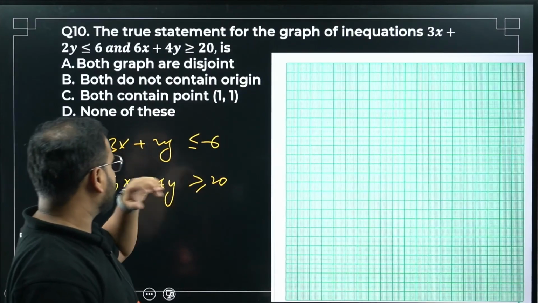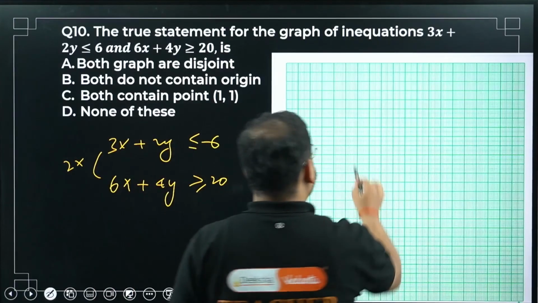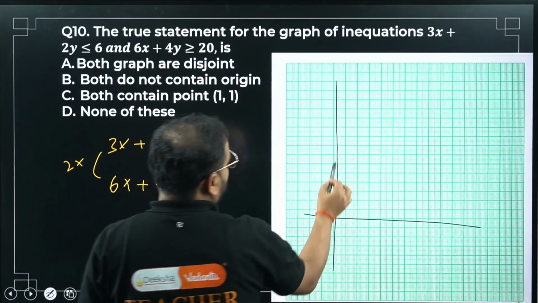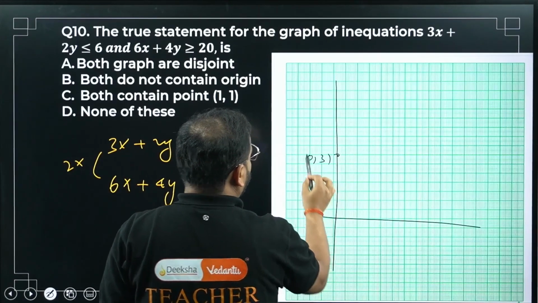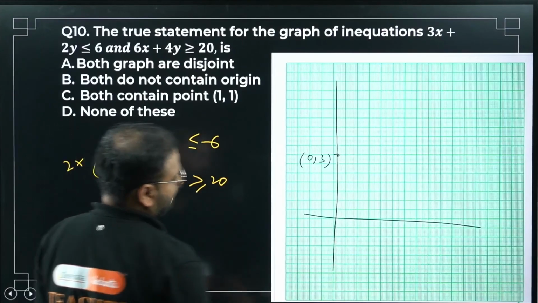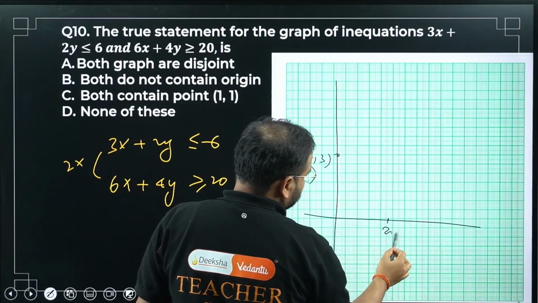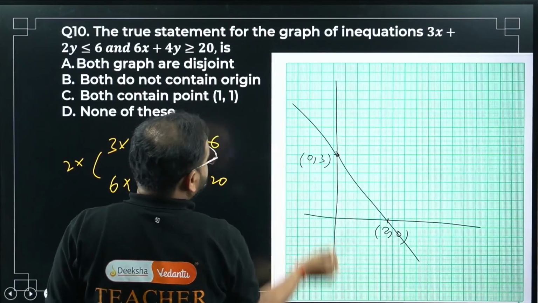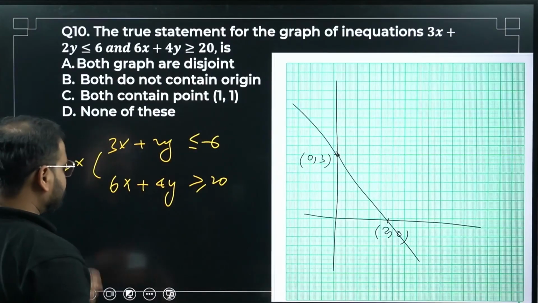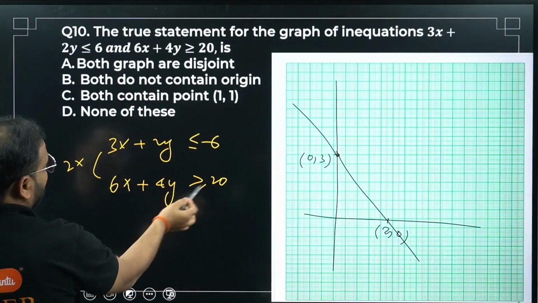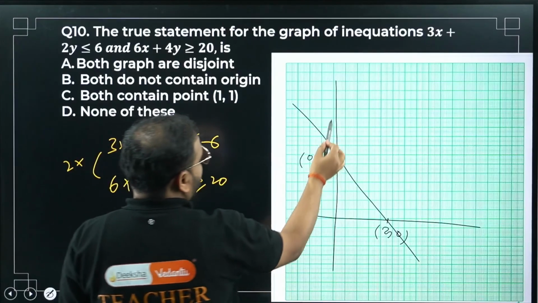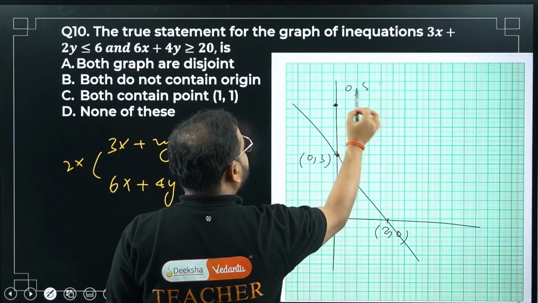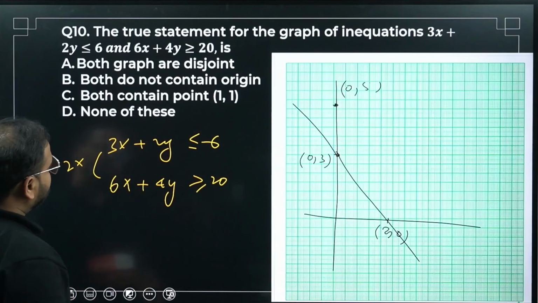When x is 0, y is 3. Over here, 0, 3. When y is 0, x is 2. That is the first line. For the second one, when x is 0, y is 5. So over here, this is going to be 0, 5. When y is 0, x is 20 by 4, 6.